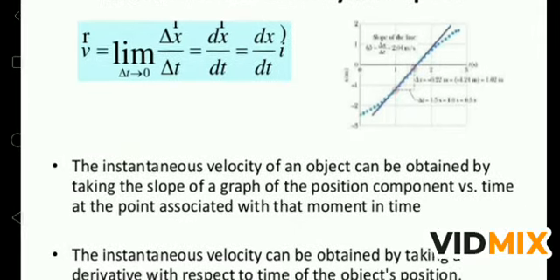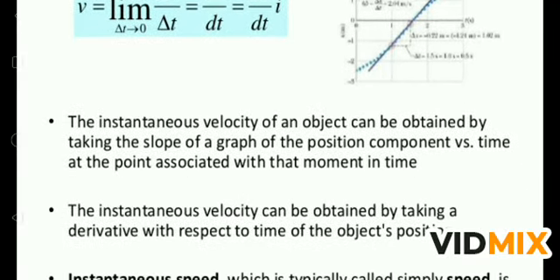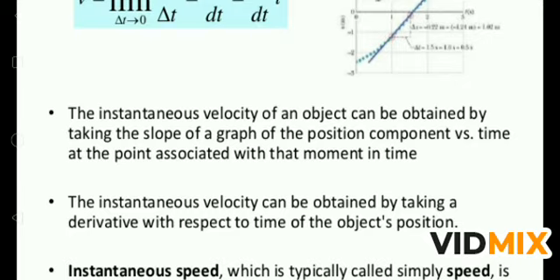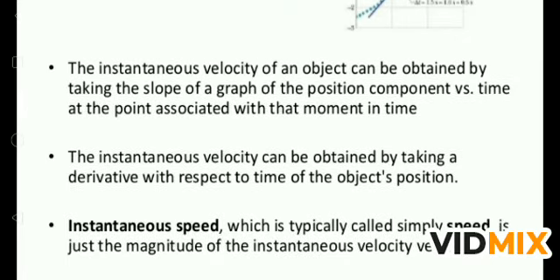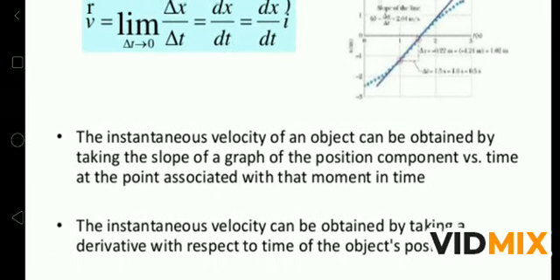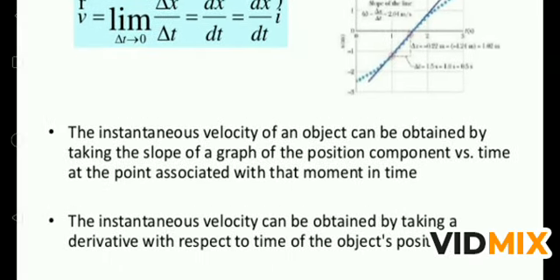So instantaneous velocity of an object can be obtained by taking the slope of the graph, slope of the position component versus time at the point associated with that moment in time. At a particular time, the slope of the graph at the point it touches gives the instantaneous speed at that time. The instantaneous velocity can be obtained by taking a derivative with respect to time of the object position, means dx by dt, or we can say limit delta t approaches 0, delta s upon delta t is equal to instantaneous velocity.